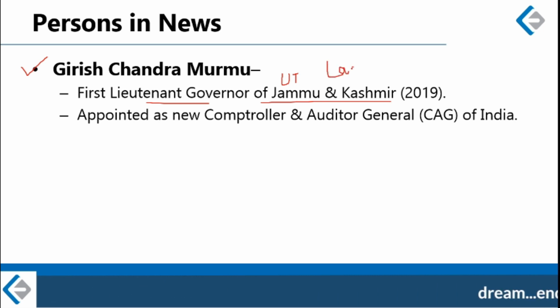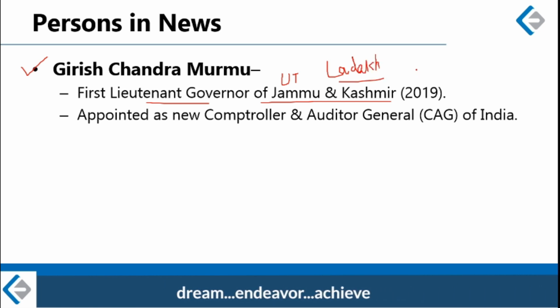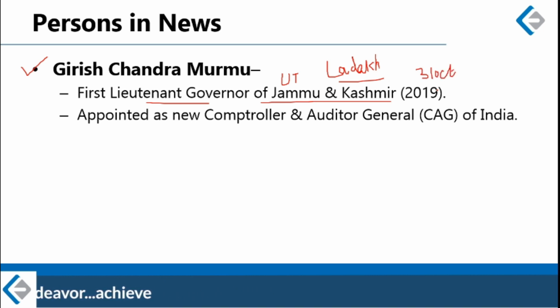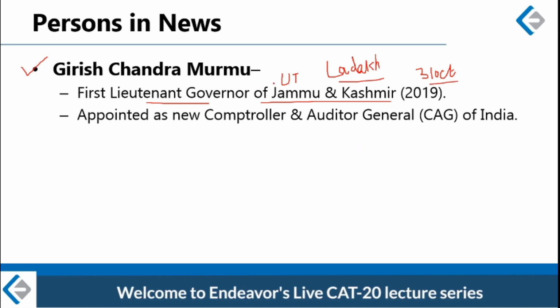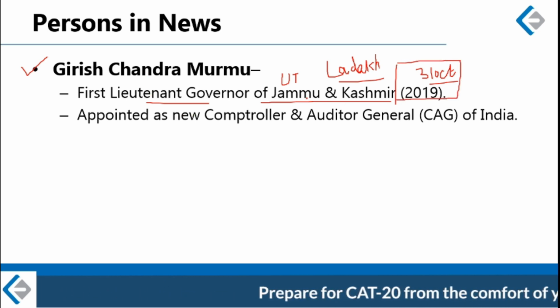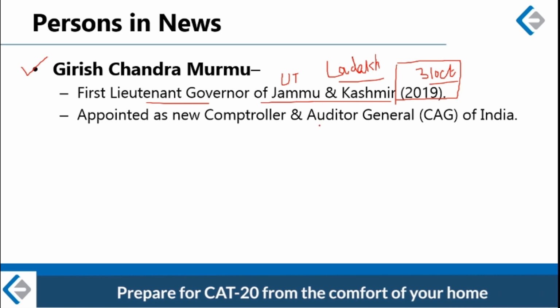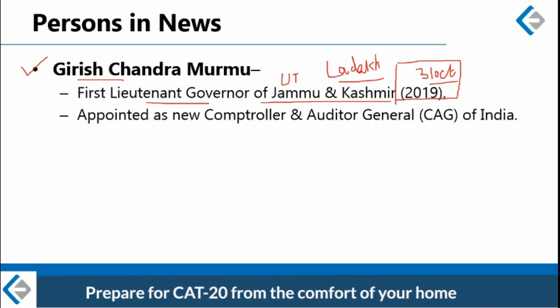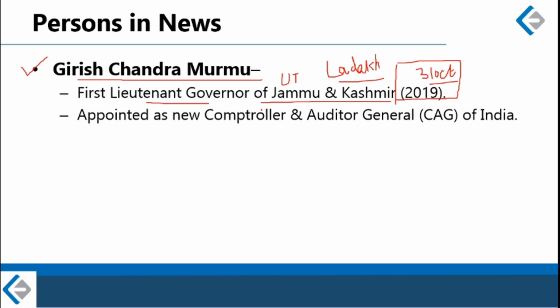Alright, so the announcement of this division was made in August, but that announcement was implemented on 31st October 2019. 31st October was chosen because this is the birth date of Sardar Patel, which means the two union territories of Jammu and Kashmir and Ladakh came into existence on this date. And on this date, two lieutenant governors were appointed, one for Jammu and Kashmir, another for Ladakh. So right now we are talking about the Lieutenant Governor of Jammu and Kashmir, Girish Chandra Murmu.